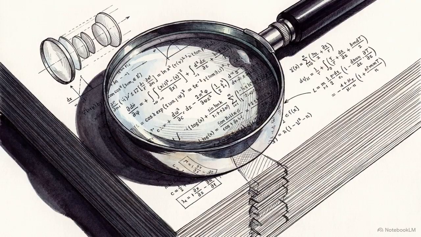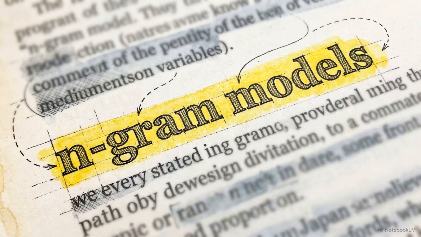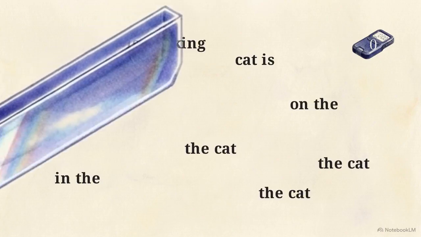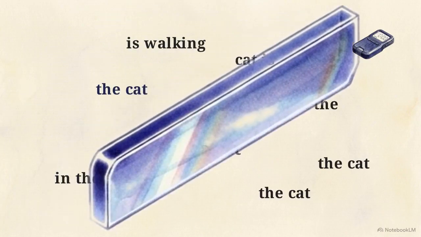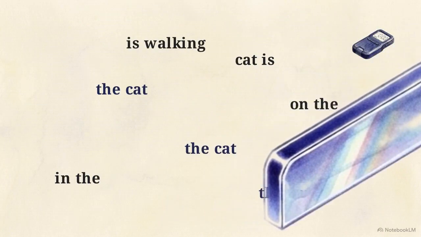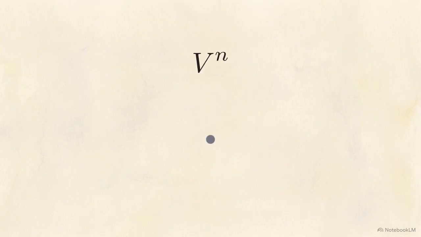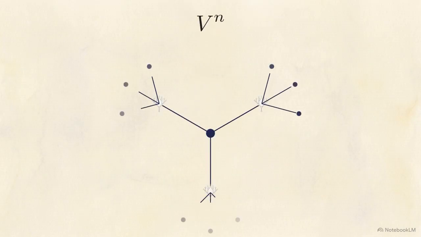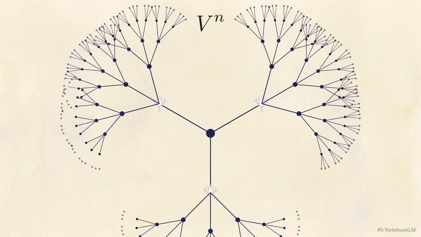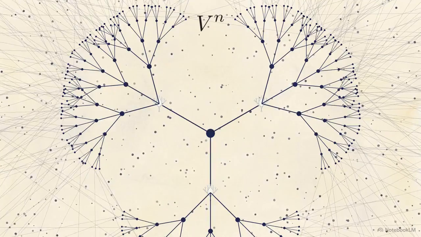the invention of word2vec. To understand why a new architecture was strictly necessary, we have to look at the state-of-the-art in 2003, N-gram models. These models predicted language simply by counting how often exact word fragments appeared in their training data. The problem with counting is a mathematical trap called the curse of dimensionality. If your vocabulary size is V, and you are looking at sequences of length n, there are V to the power of n possible word combinations.